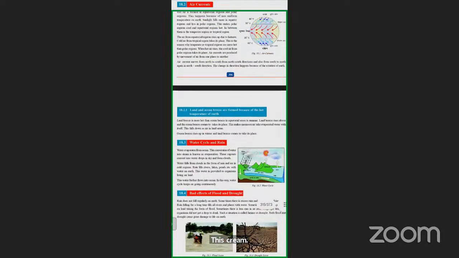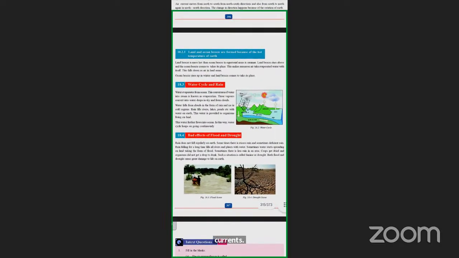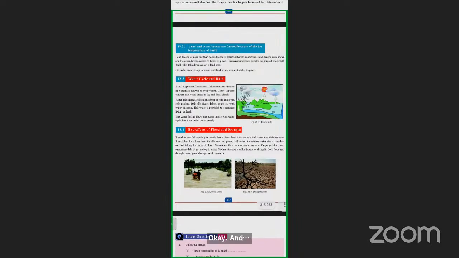Yes. So, in the last class, we did the topic of air currents. Let's move forward now towards how land and ocean breeze are formed. Land and ocean breeze are formed because of the hot temperature of Earth.